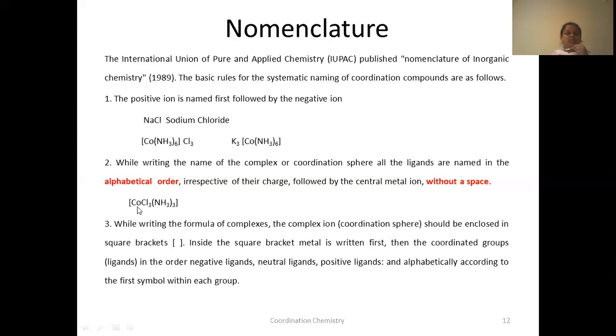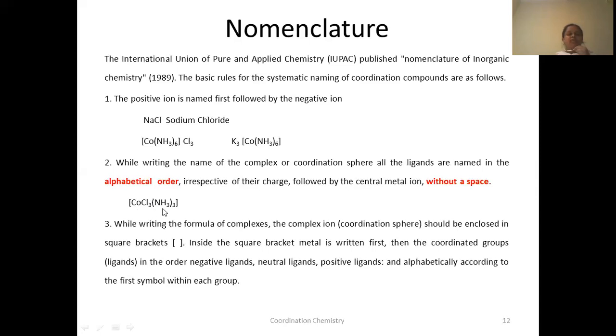Here, what is the central metal ion? Cobalt. And what are the ligands here? There are two types of ligands: chloro, that is chloride, and also ammonia. Since there are two types, how do you name this? You have to follow the second rule. First you have to write all the ligand names. Which ligand will you name first? You have to follow the alphabetical order. Ammonia starts with A. Chloro starts with C.